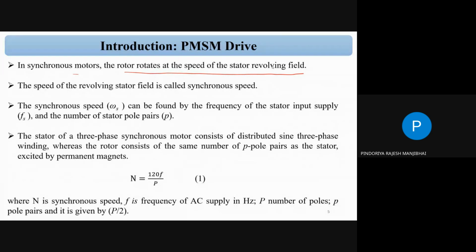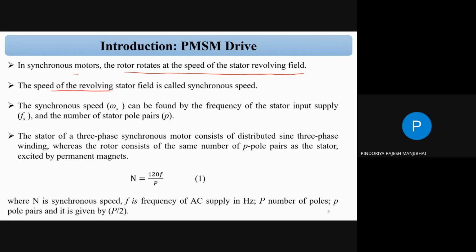In the case of the synchronous motor, it always operates at synchronous speed. Same like the PMSM, it always operates at synchronous speed because it is basically a synchronous motor. But with the advancement, we can replace the DC excitation by a permanent magnet only.